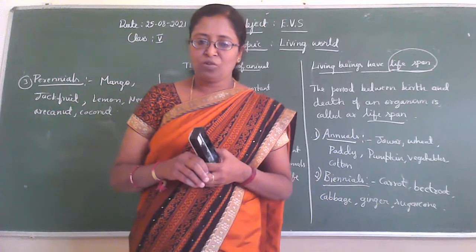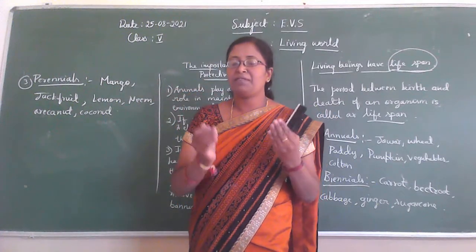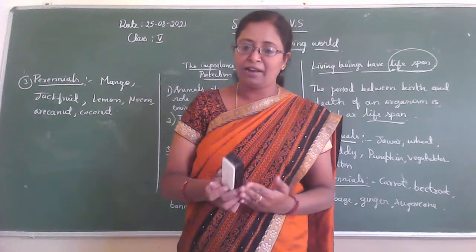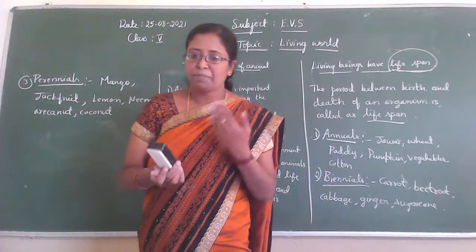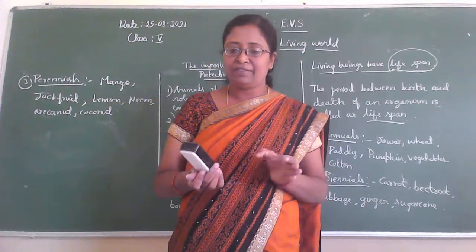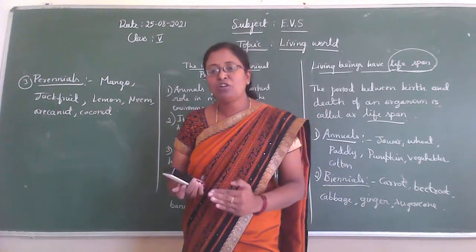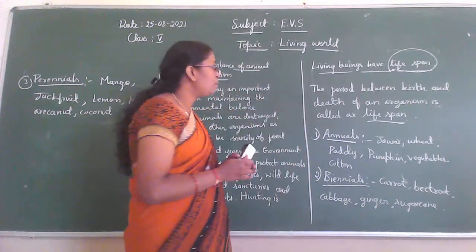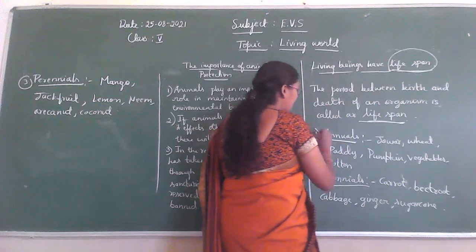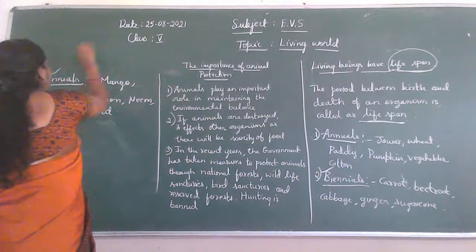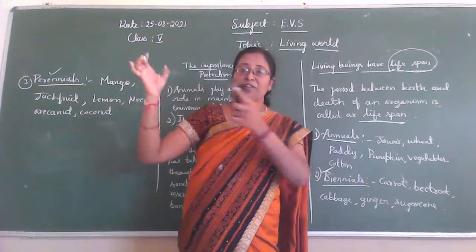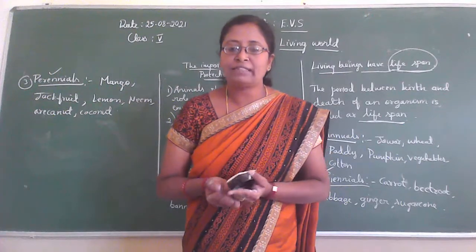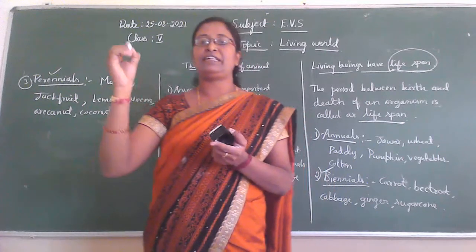Is it, children? So apart from this, the plants are classified based on their lifespan. Apart from the lifespan, plants are also classified based on the nature of the seedlings. They are called monocotyledonous and dicotyledonous. I have told you the plants are classified based on lifespan as annuals, biennials, and perennials. So leave that. Apart from the lifespan, the plants are also classified based on the nature of the seedlings.